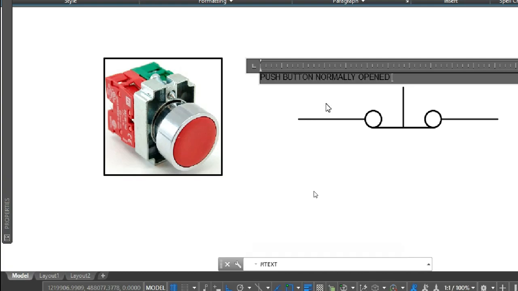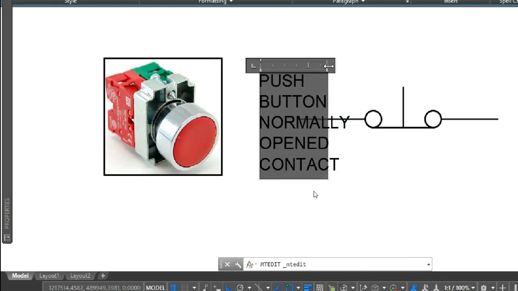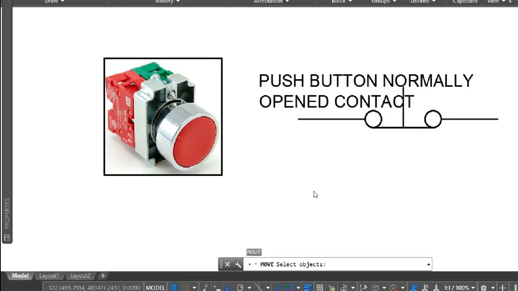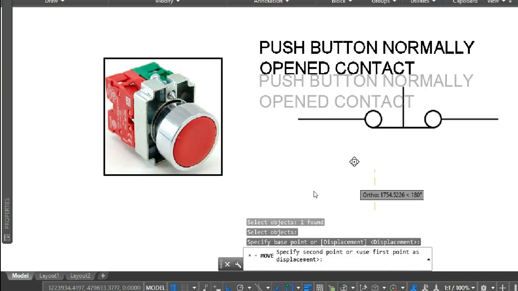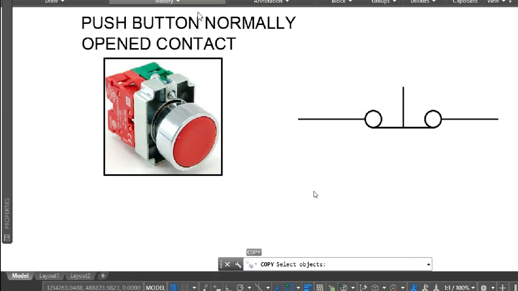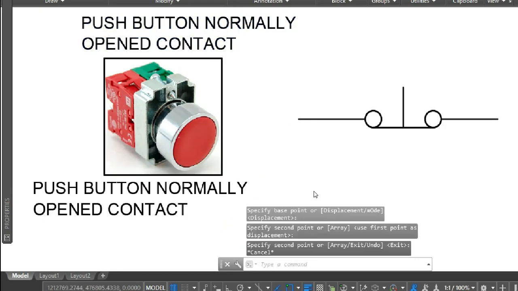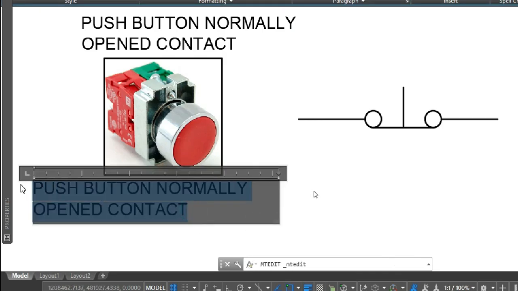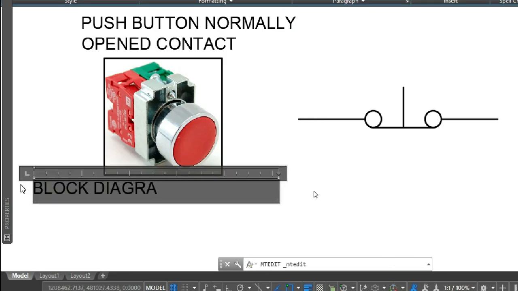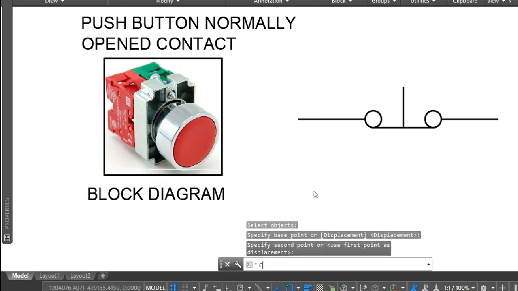So this is push button normally... Oh, sorry. This is push button normally open. It's not normally close. I need to be corrected: that one is not normally open, that is normally close. Later on I will also make the block and schematic diagram for the push button normally open. So this is the block diagram, as you can see on the screen.